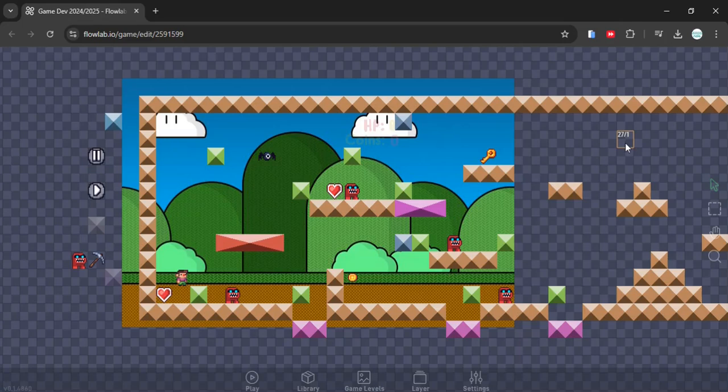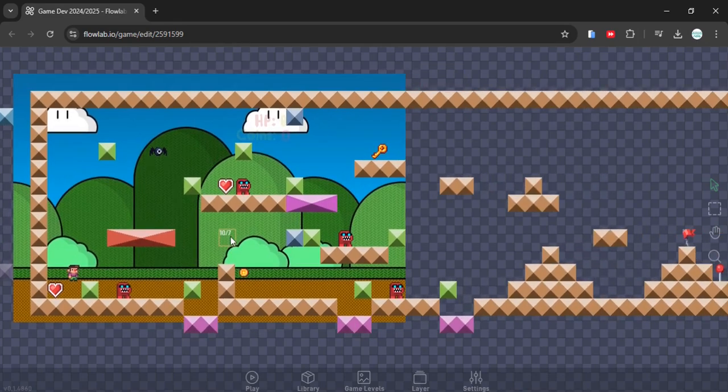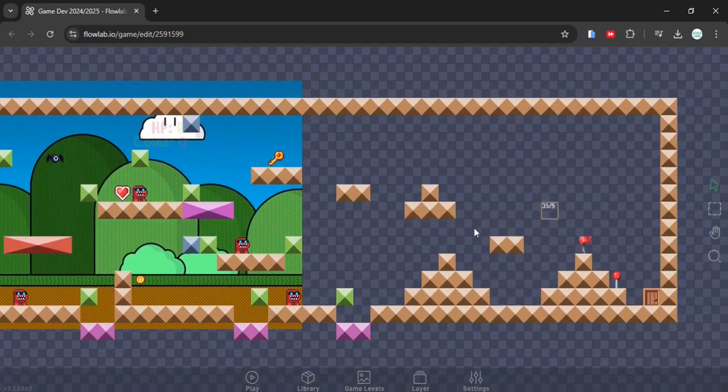Okay, hello. For the next lesson is how to add the sound. It's like a back sound or back songs, and the sound effect if we collect the coins, if we collect the heart, or if we throw something, or when the enemy die, or collect the key, just like that. Okay, you can add the sound effect in every object you want.